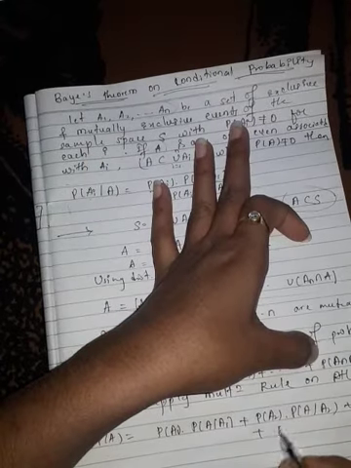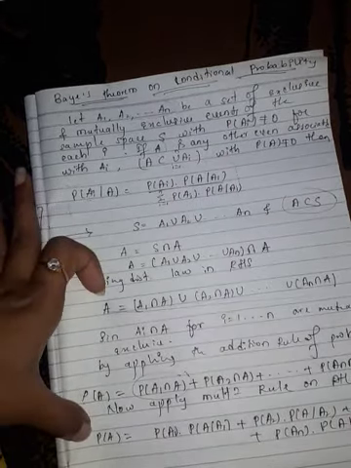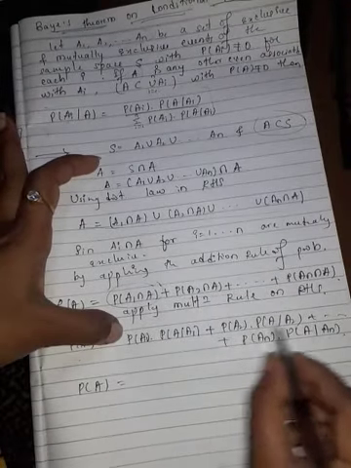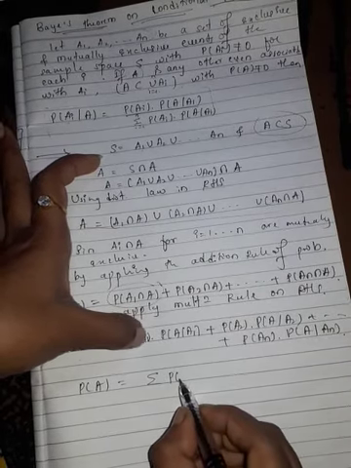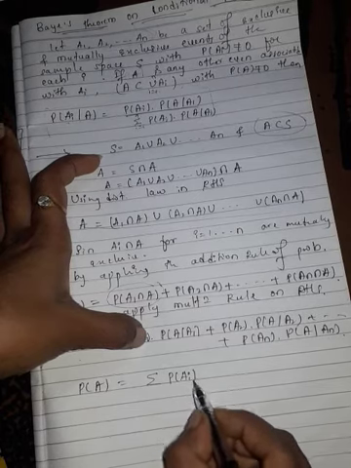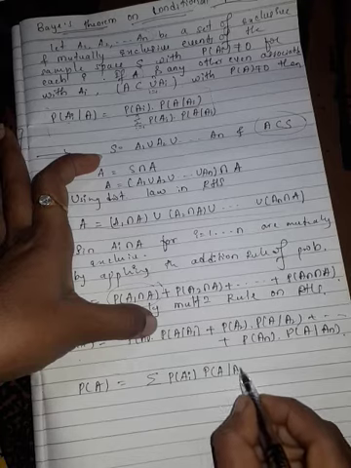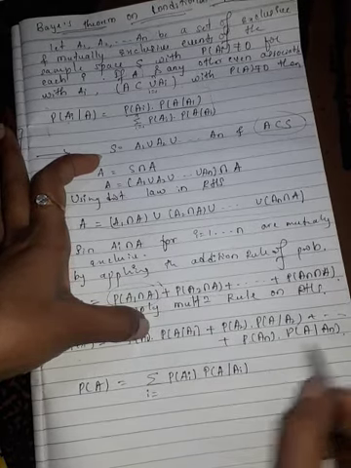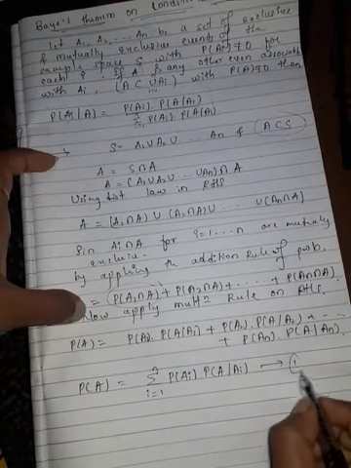For this term also, probability of An into probability of A given An. Now probability of A can be written as summation of probability of Ai into probability of A given Ai, where i varies from 1 to n. Take this as equation 1.